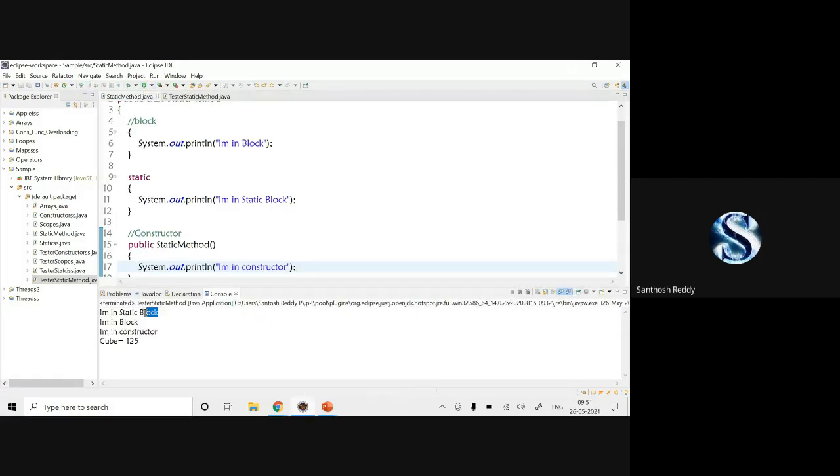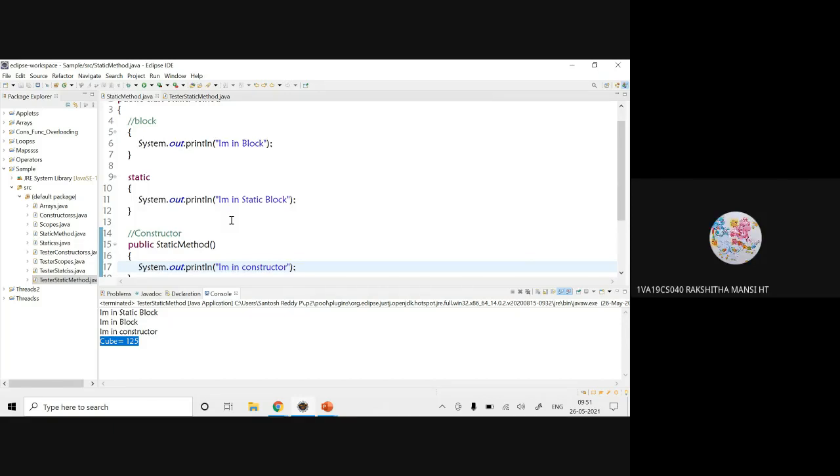See, first the static block is going to be executed, before the creation of your object itself. Static blocks are going to be executed. Later, blocks are going to be executed at the time of object creation. Once the object is created, constructors are going to be executed. Later, cube methods are going to be executed. Is it clear for everyone how the order of execution is moving?